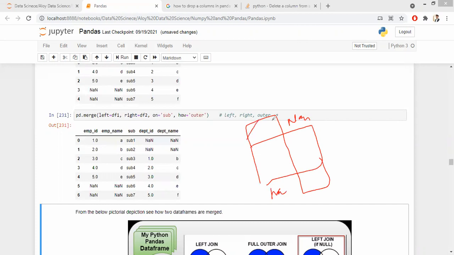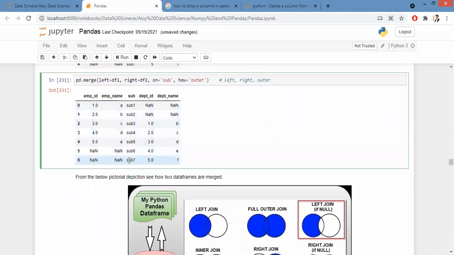You get complete data of both your tables, followed by some NaN values where it doesn't overlap. So you have NaN values here, but both the tables have been merged with respect to all the subjects. So all the details of all the employees, whether they are interns or employees, even with respect to your vendors, everything is available here.